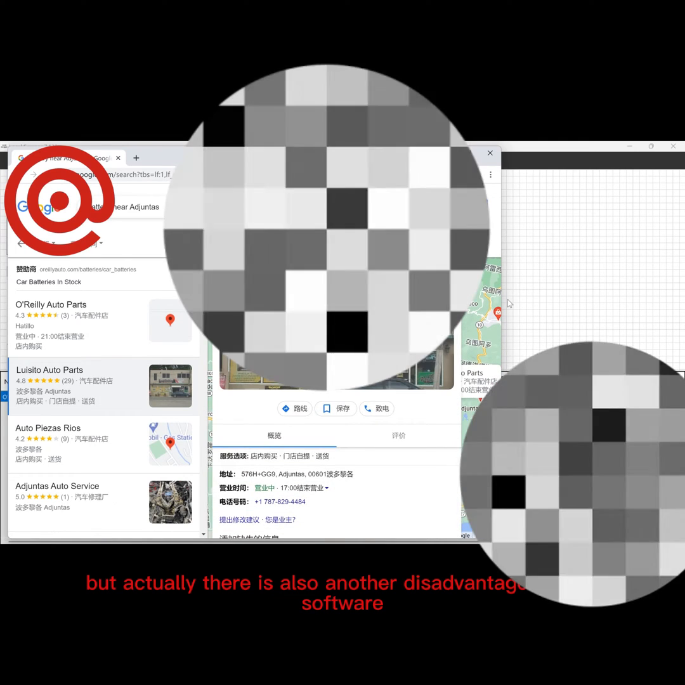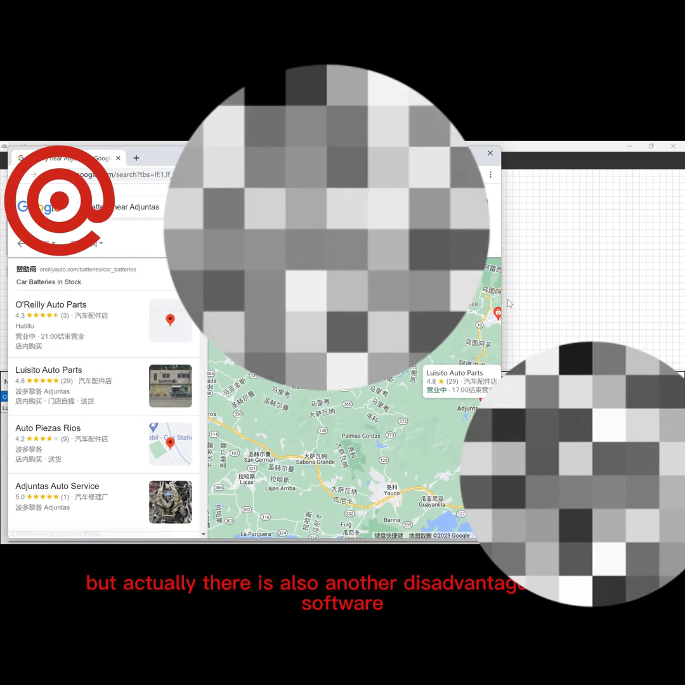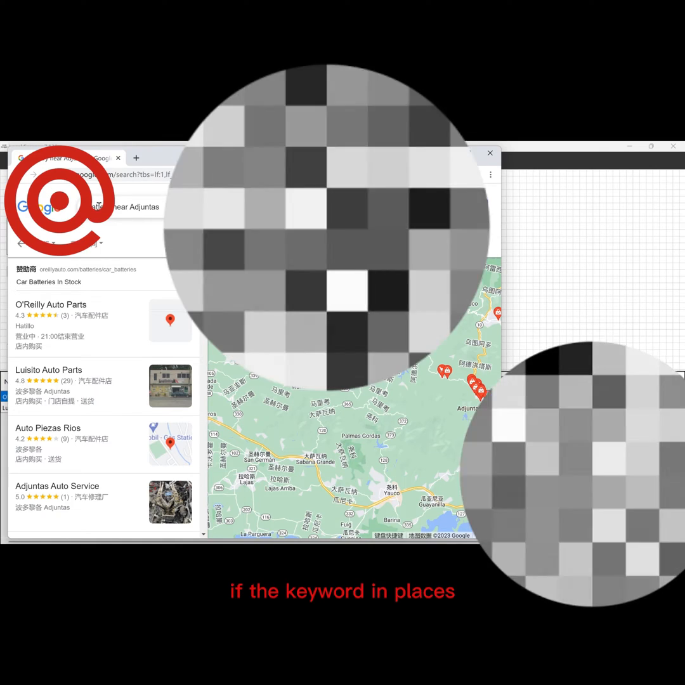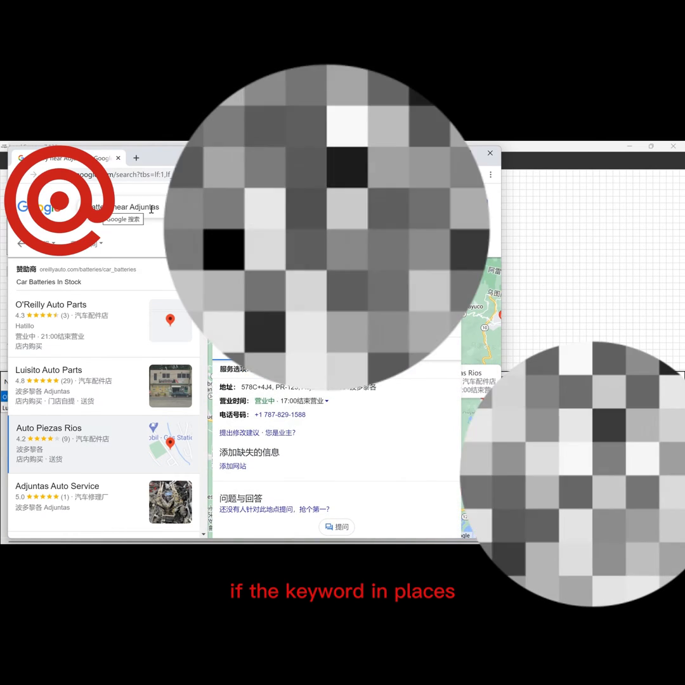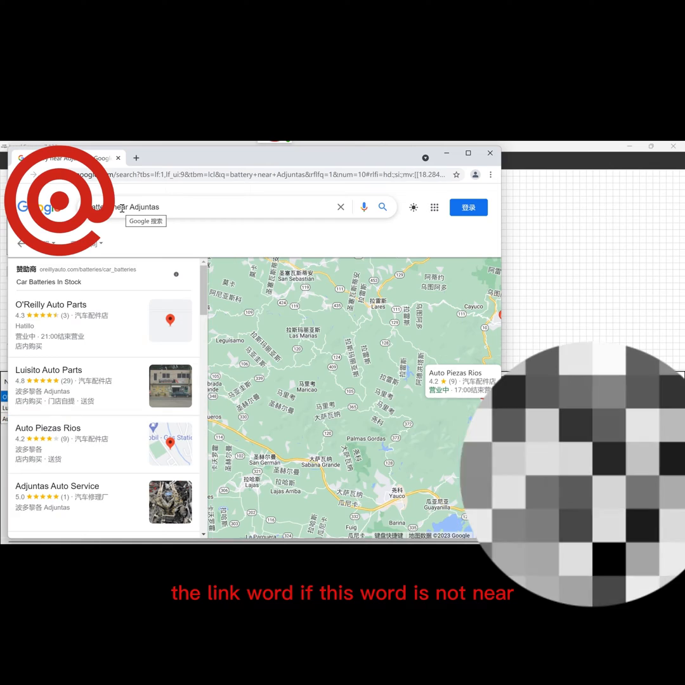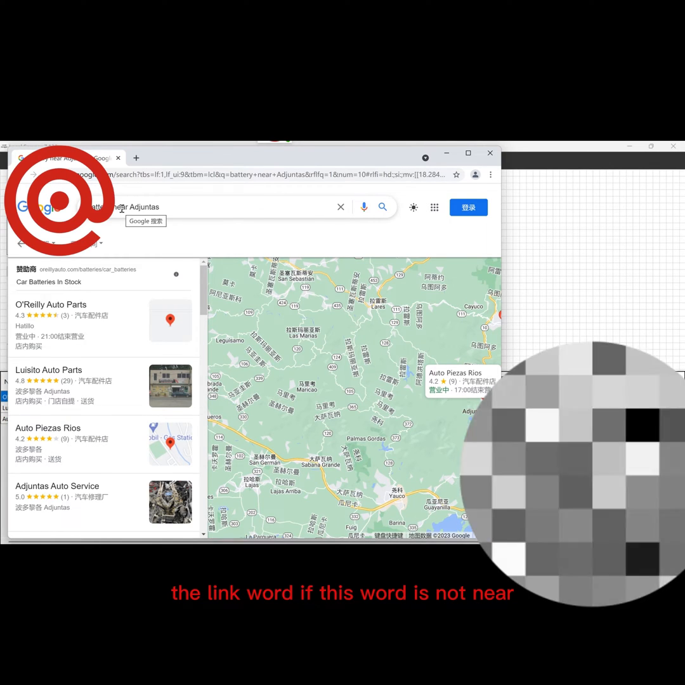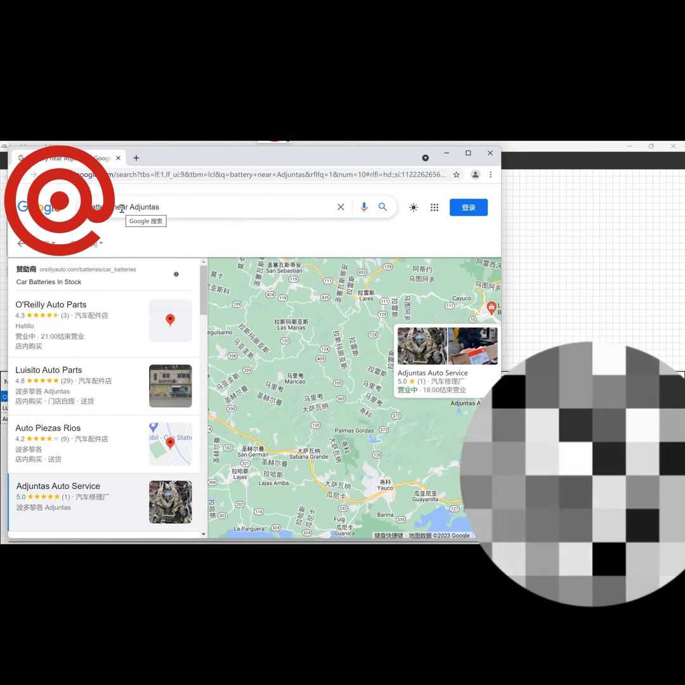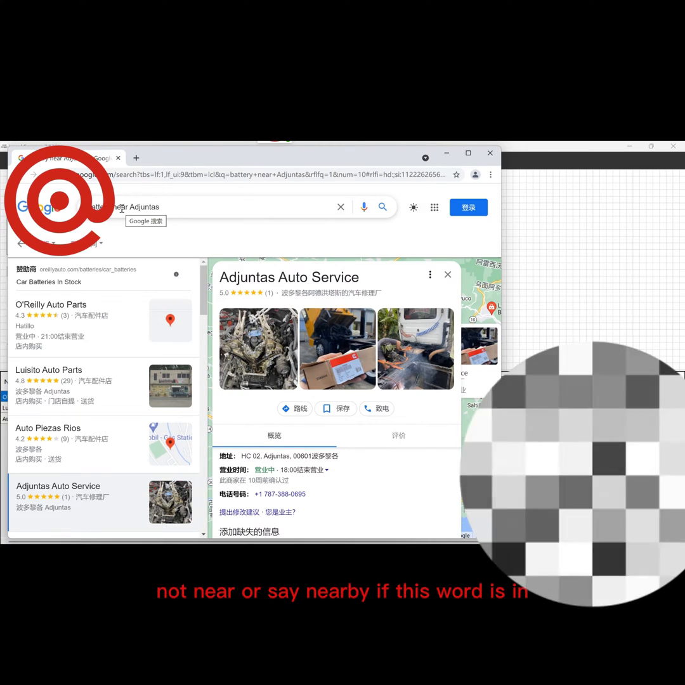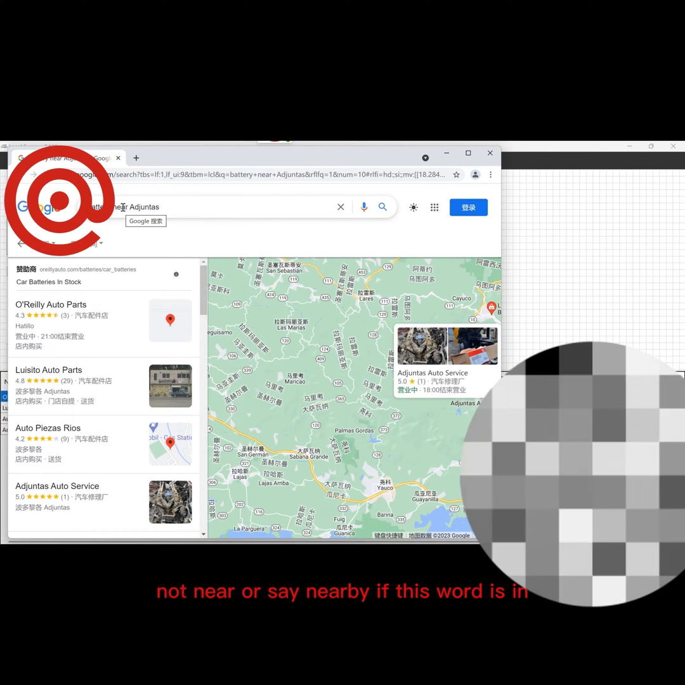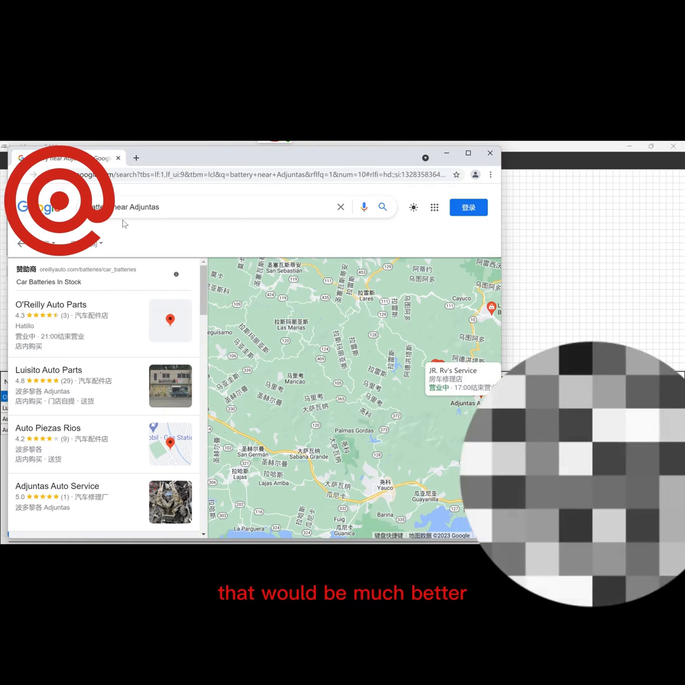But actually, there is also another disadvantage in this software. If the link word in the keyword for Places is "near" or "nearby", it would be much better if this word were "in".